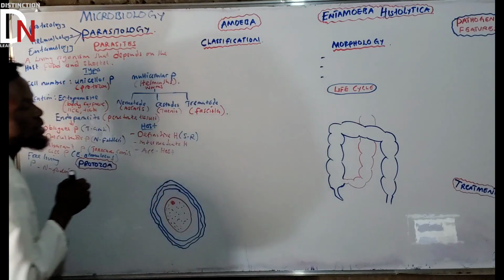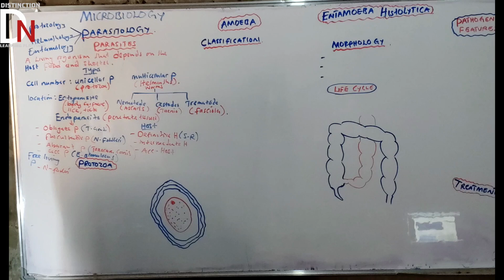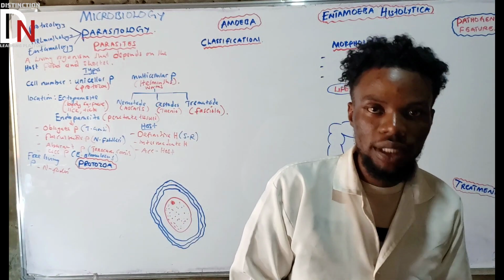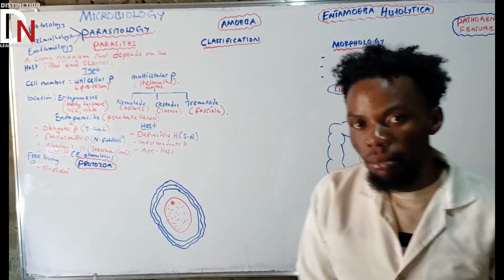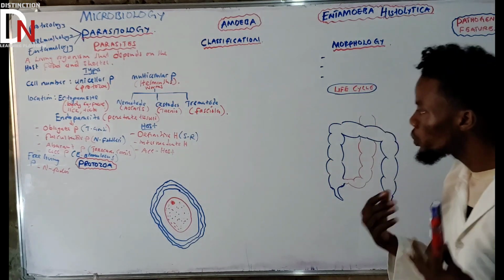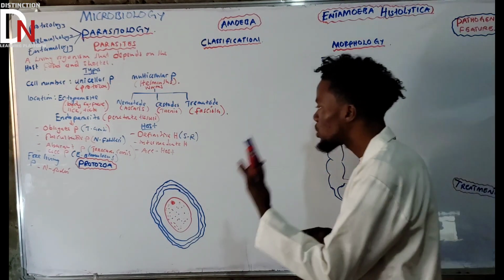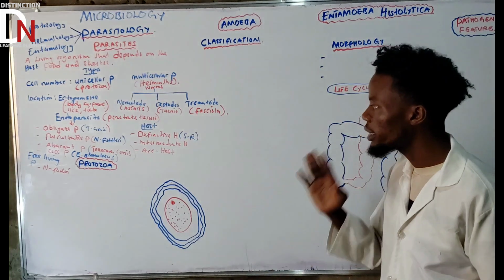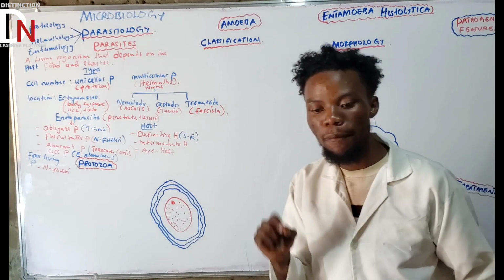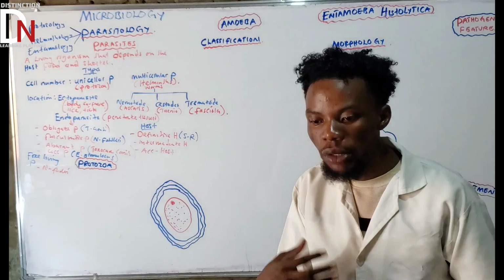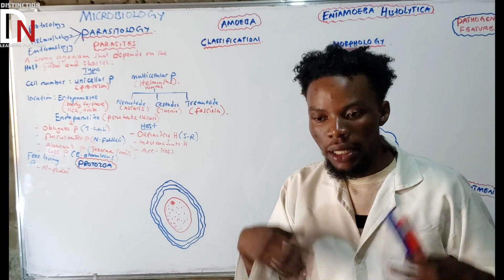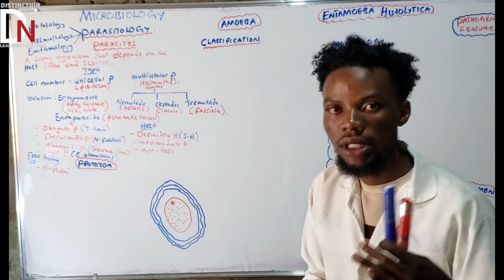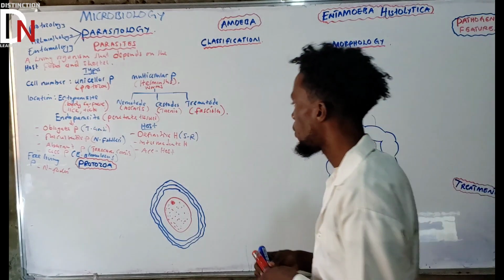We talk more about sexual reproduction when it comes to malaria. If you start talking about malaria, we'll talk about what gametogony means and so on. We'll talk about a lot in future, don't worry. Just know that the moment you see a parasite undergoing sexual reproduction, multiplying by sexual means, that host is what we call a definitive host.